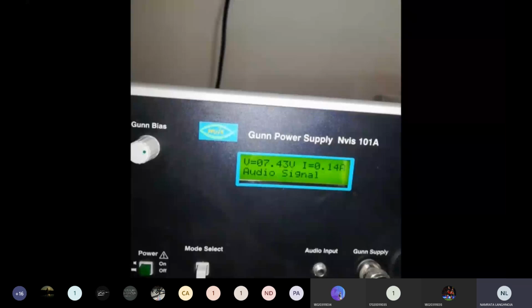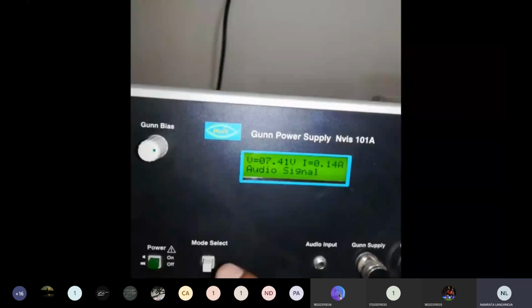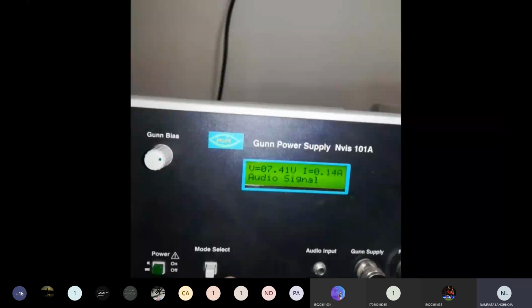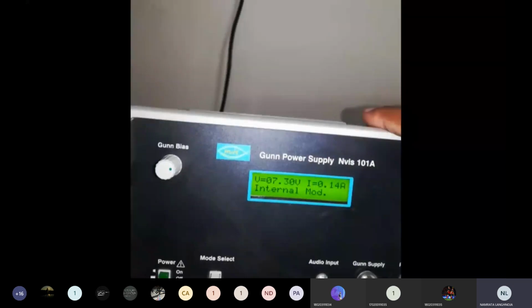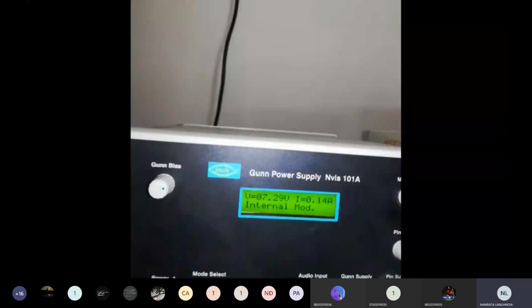Once it is set, the second thing is we have to select mode. Now there are 4 different modes we have already seen: audio signal, continuous wave mode, PC mode, audio mode, and internal mode. In internal mode, this gun power supply will generate an internally generated rectangular waveform, and this waveform will be given to the pin modulator, and the pin modulator will modulate and transmit.